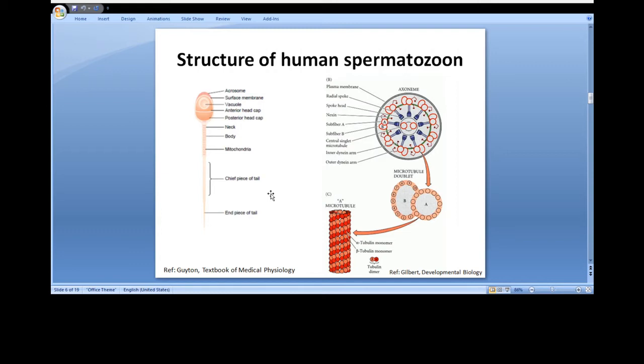The energy for this process is supplied in the form of adenosine triphosphate that is synthesized by the mitochondria in the body of the tail. A normal sperm moves in a fluid medium at a velocity of 1 to 4 millimeters per minute. This allows them to move through the female genital tract in quest of the ovum.